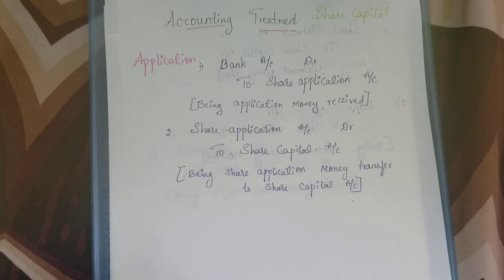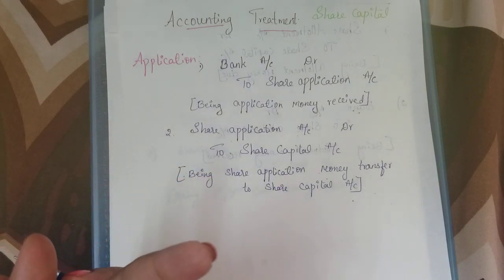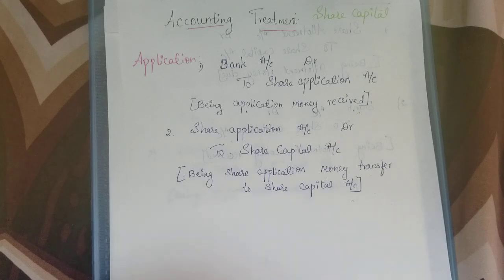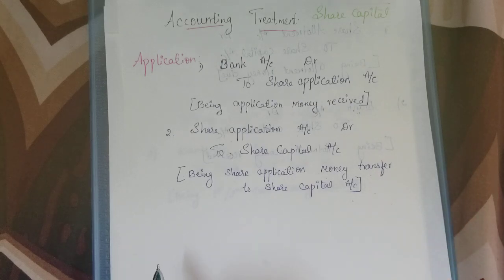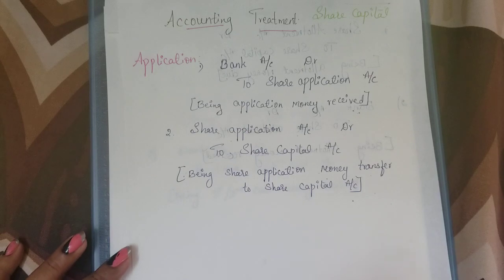But you have only offered 5,000 shares, and for those 5,000 shares you are getting 5,500 applications. So here it is more than the shares the company is offering. You got 500 applications more than what the company offered. So that is oversubscription. Whatever the number of shares offered by a company to the public for investing, if the company is receiving more than what it has offered, that becomes oversubscription.